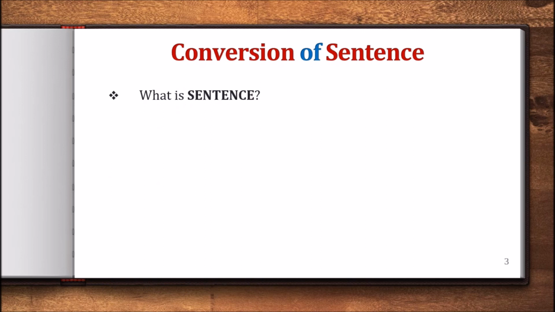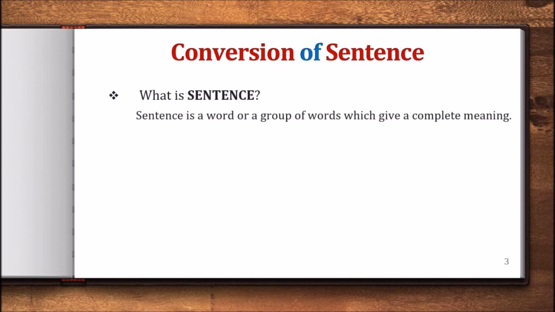Then again, I am telling you the definition of sentence in short, that is, a sentence is a word or a group of words which give a complete meaning. Well, that means a sentence can be of one word or a group of words. So now many of you are wondering, how can a word become a sentence?